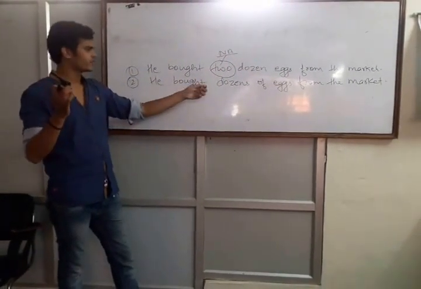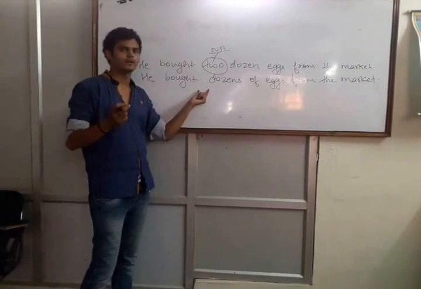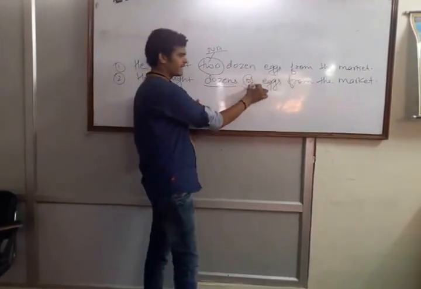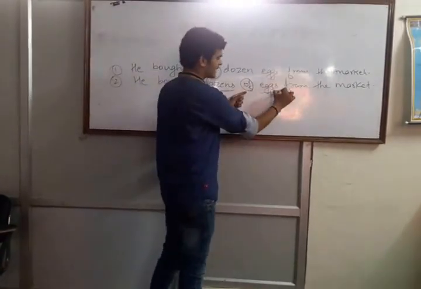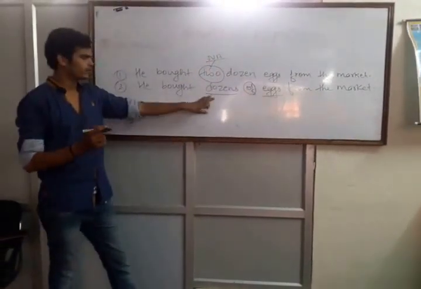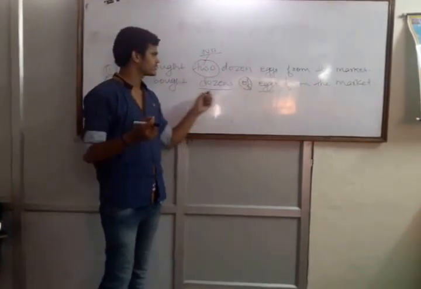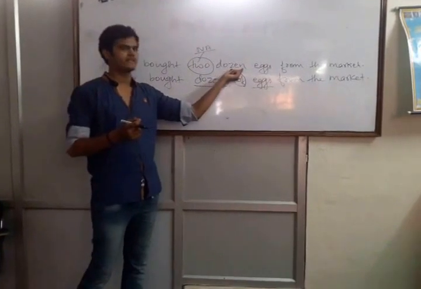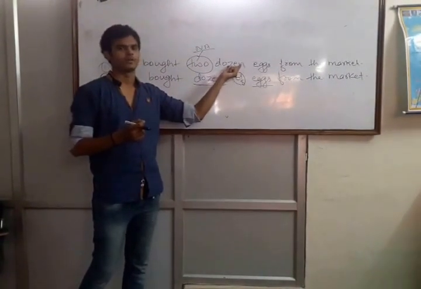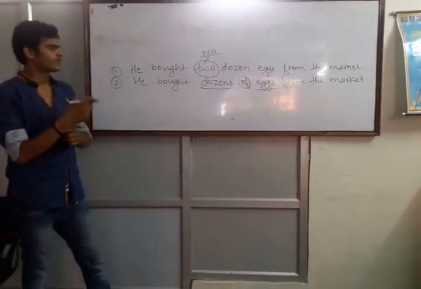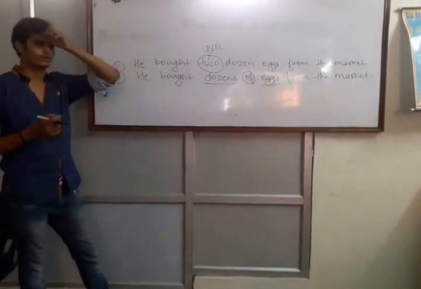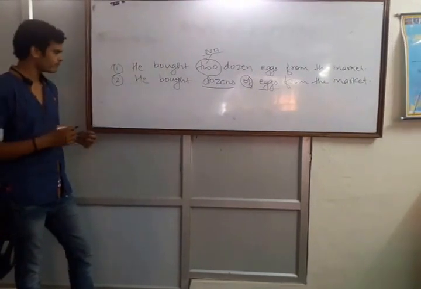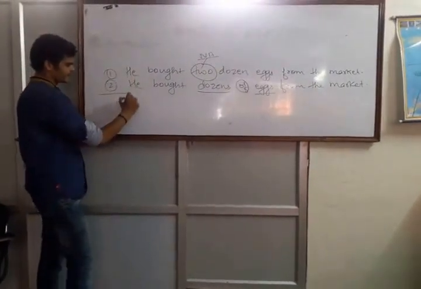Next, in this sentence we don't have any numeral adjective. In short, we can say that we don't have any number, and if we don't have any number, this will remain plural. After that we will add of, and after that the word will be plural, plural of plural, when there is no number. And if there is any number, after the number the word will always remain singular. Okay, this is a rule from which many questions come, and it is an important rule, so you have to understand this very clearly.